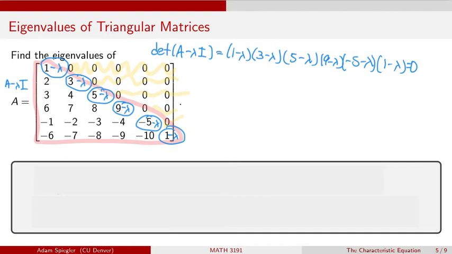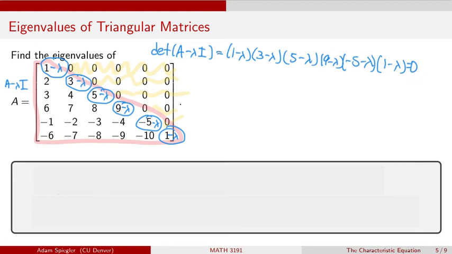But in this case, when we have a triangular matrix, such as this one, the determinant simplifies to just the product of the diagonal entries. So in other words, our polynomial is going to come in factored form. So the determinant of A minus lambda I in this case is (1 minus lambda) times (3 minus lambda) times (5 minus lambda) times (9 minus lambda) times (minus 5 minus lambda) times (1 minus lambda) is equal to 0.